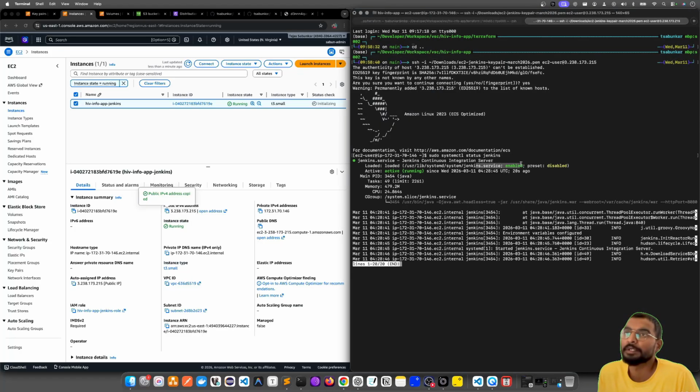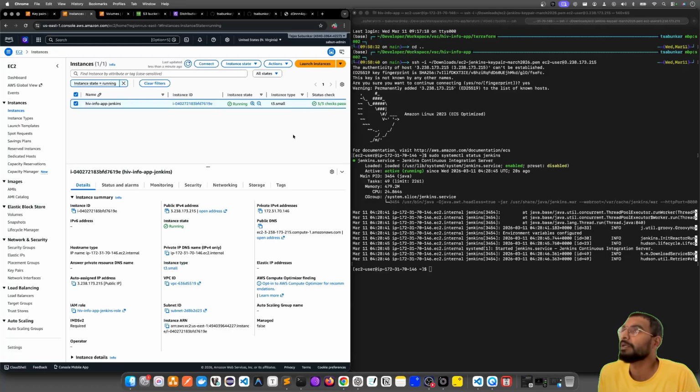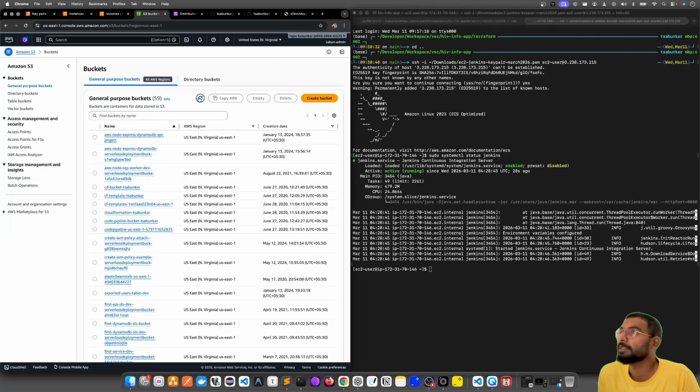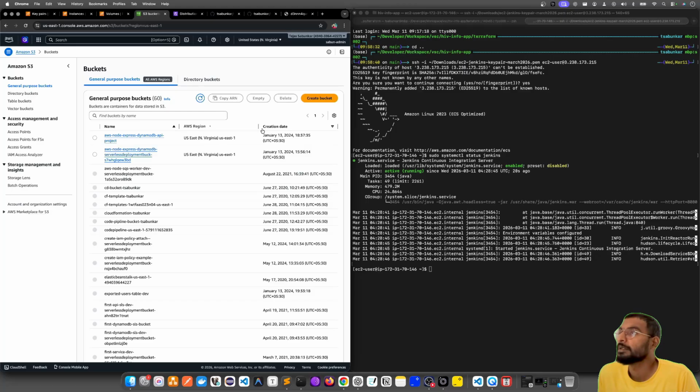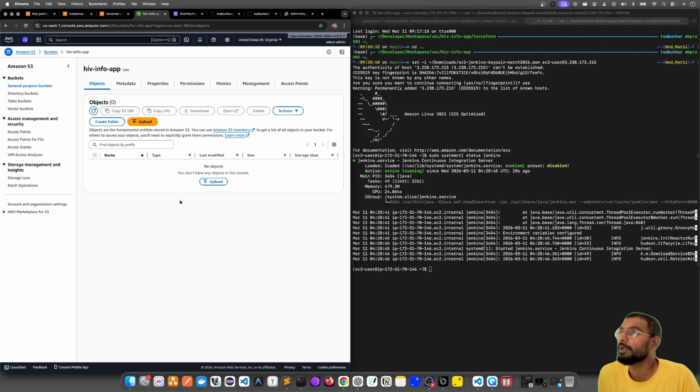It is enabled. The Jenkins server is enabled. Looks good that I'm already into the EC2. All the checks passed. Again, good. Volume is configured. Good. S3 bucket is also there. Good. No data has been uploaded. We need to ensure the CI/CD pipeline is enabled. That's the reason why we need to do the complete setup, and that's the reason why I wanted to showcase how we can do that. So we are good. Now I will go to Jenkins.